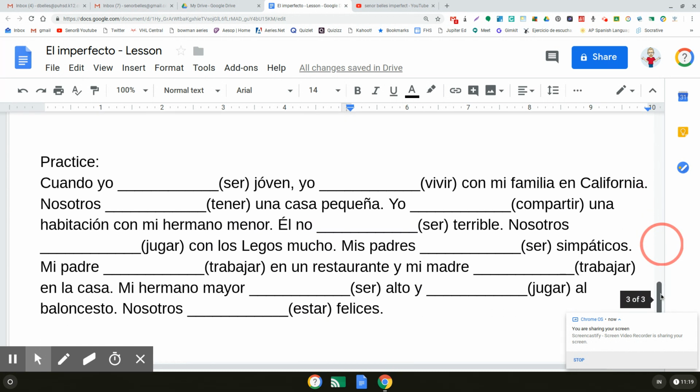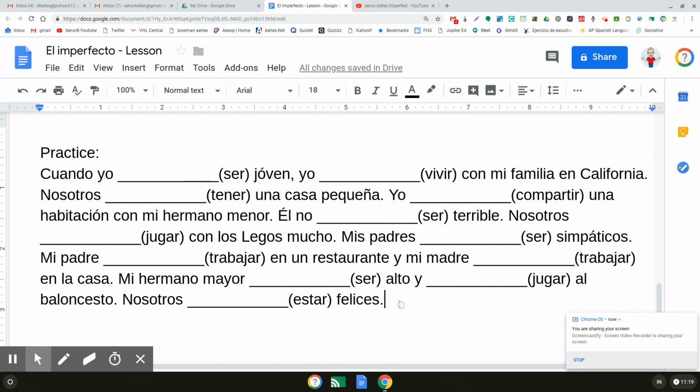Now, if you want to, I have a paragraph here that requires a bunch of verbs to be conjugated in the imperfect. If you want to pause the video for about 5 seconds, then I'm going to start giving you the answer after that. So pause the video if you want to do these, and then here come the answers.